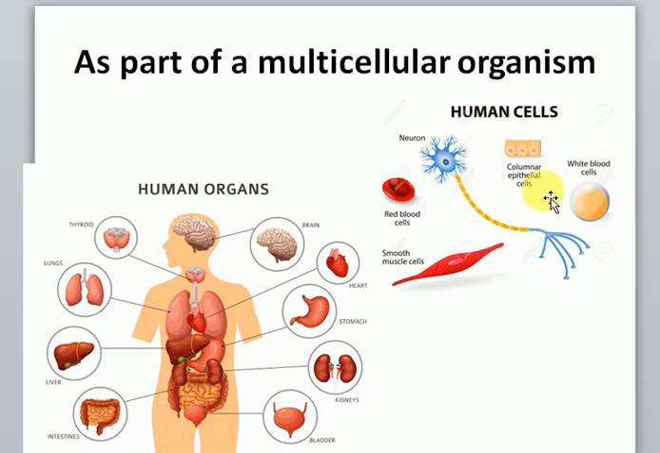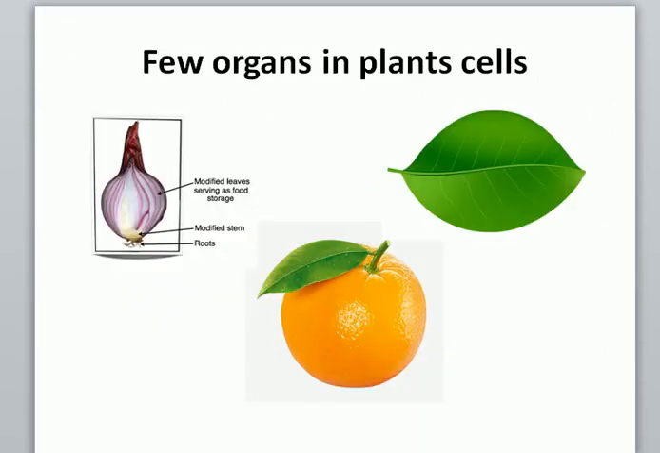However, this is not all the cells there are in the human body. There are lots of those. For example, this is smooth muscle. The skeletal muscle was not even represented. So just bear in mind that the human body or other multicellular organisms are made up of lots of cells. So these are the organs in humans, but plants also have their own organs that contain cells. So these are a few organs in plants. Leaf is an organ, fruit is an organ, this onion bulb is also an organ.